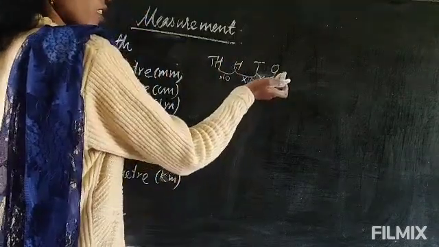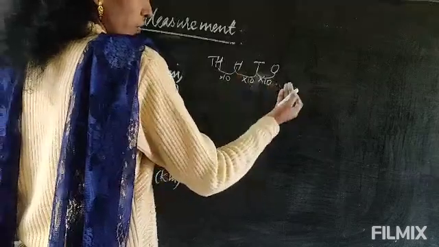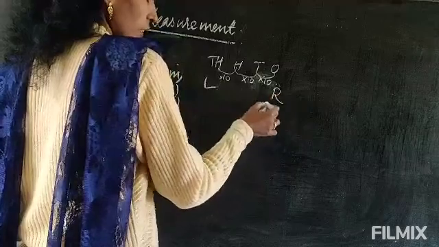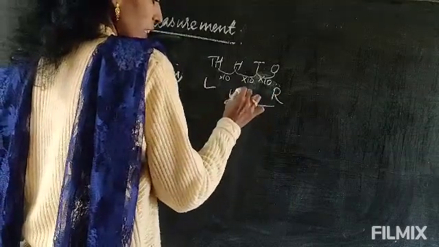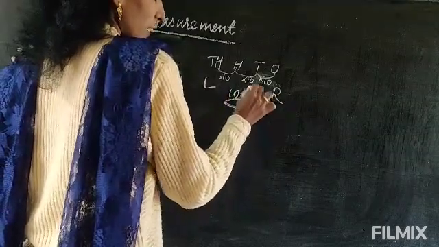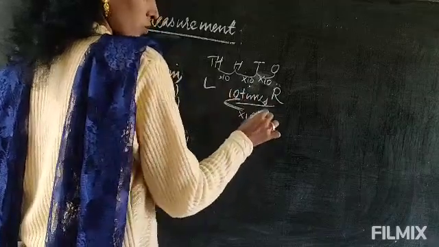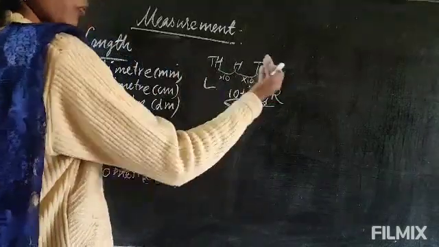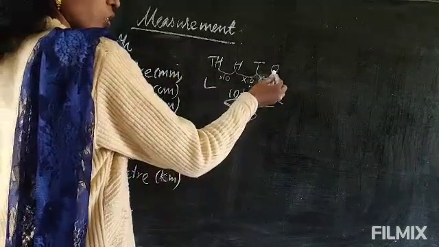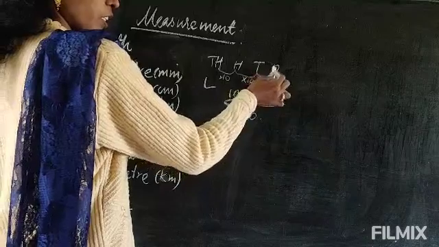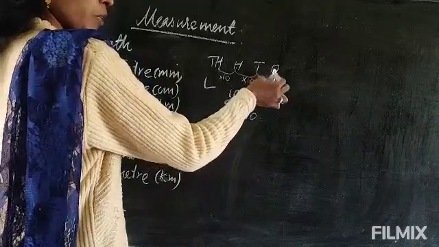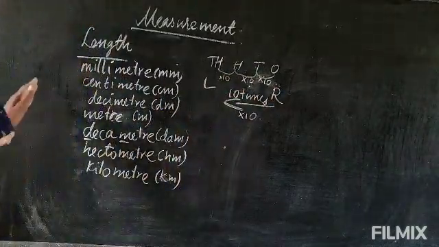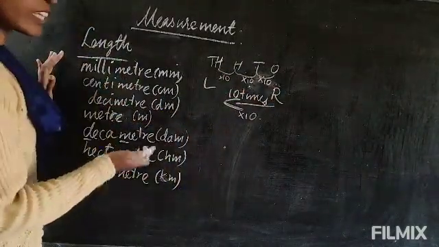So from right to left, it is increasing 10 times. This is the right side, this is the left side. 10 times means multiplying by 10. This is increasing 10 times from right to left. So the difference between them is multiplying by 10. The same way here also, they differ from each other by 10 times.